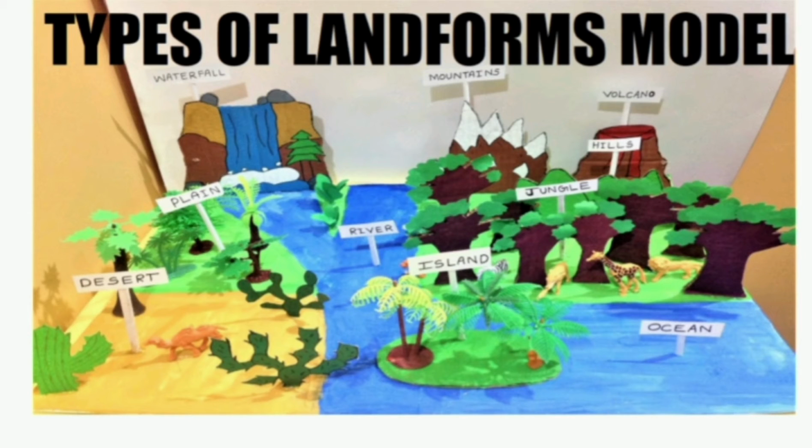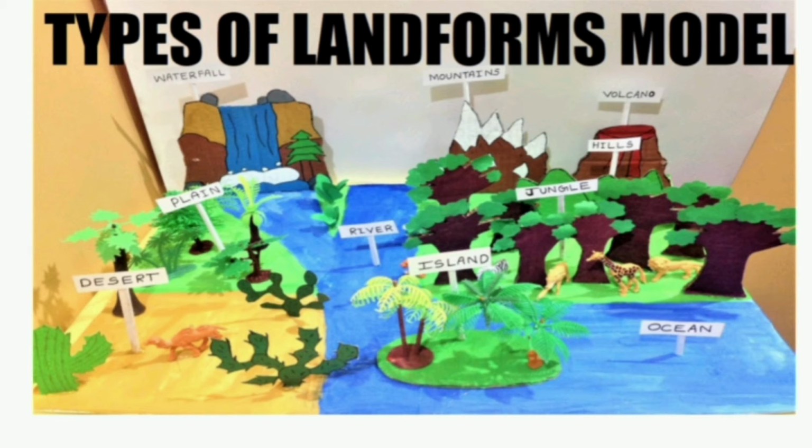Children, today we will learn about the lesson Major Landforms of the World. You must have seen mountains, valleys, rivers, hills, and deserts while traveling. Now, India is one of the most beautiful countries. Our country is not the same everywhere. There are high mountains in some places and flat land in some. At some places, the land is made up of hard rocks. At some places, it is covered with soft sand.